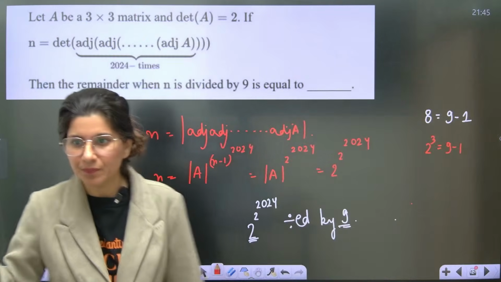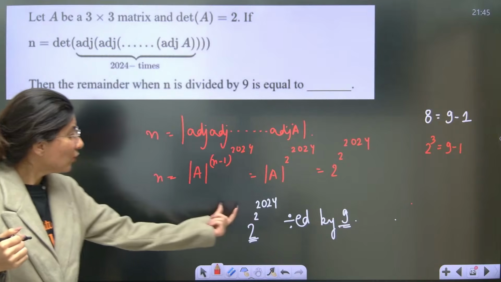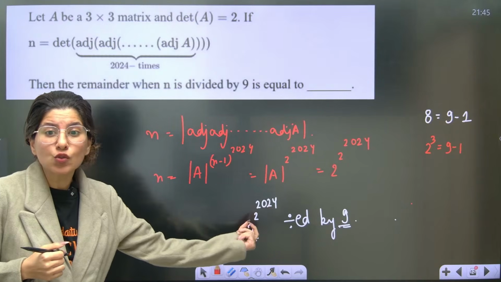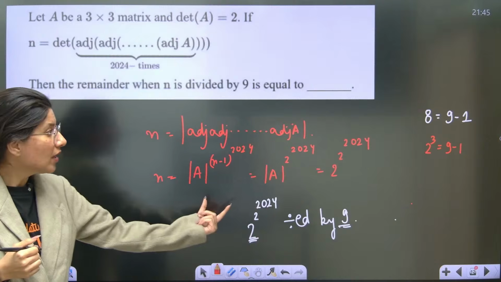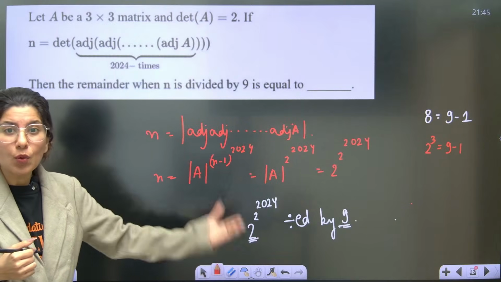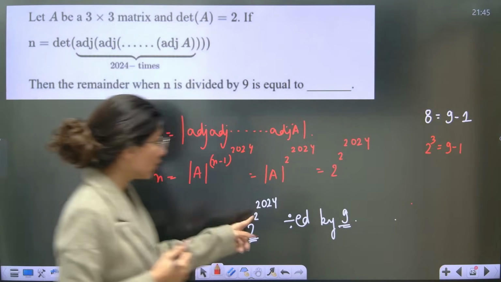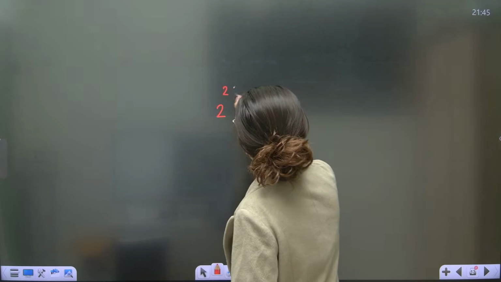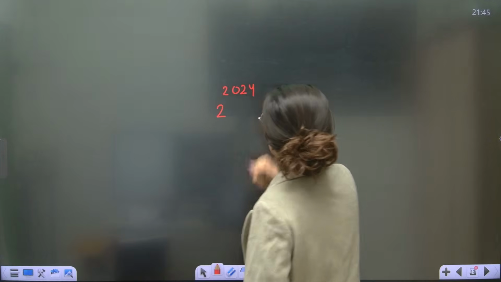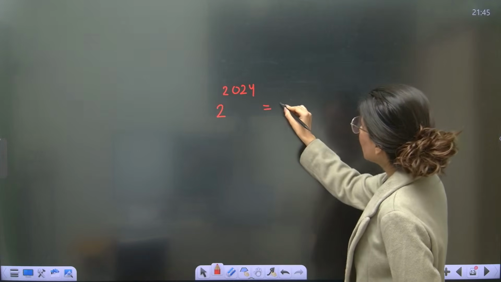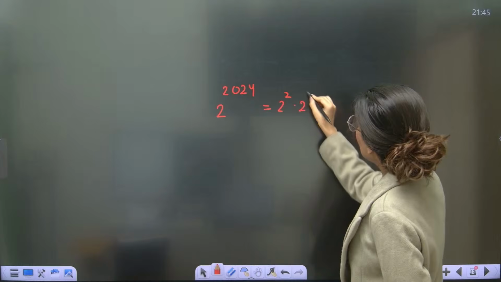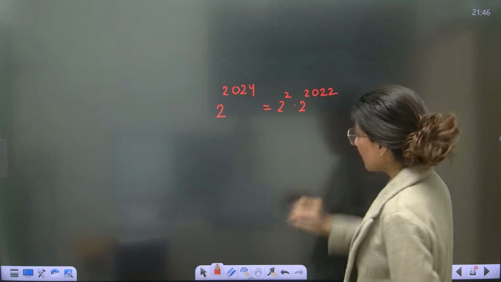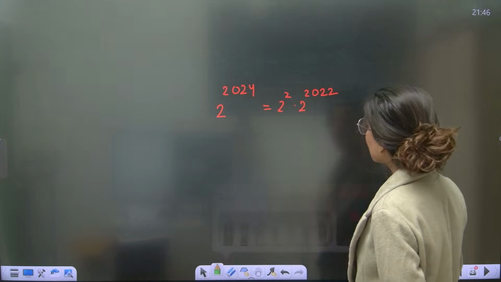Yes, remainder theorem. So we have to understand what kind of power is this. 2 power 2024. I have to understand what kind of power is this. So 2 power 2024, can I write it in this way, that 2 square and 2 power 2022? Why, ma'am? What happened? Why are you doing that?